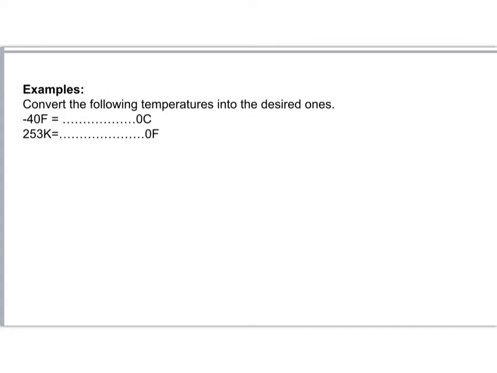Now let's do an example. Minus 40 Fahrenheit is equal to how many Celsius? So minus 40 minus 32, I'm applying the formula, over the number of segments is equal to Celsius over 100. So when I cancel this, it is 5 to 9.